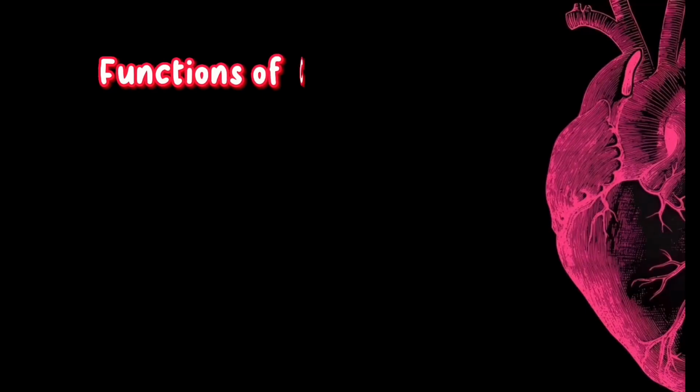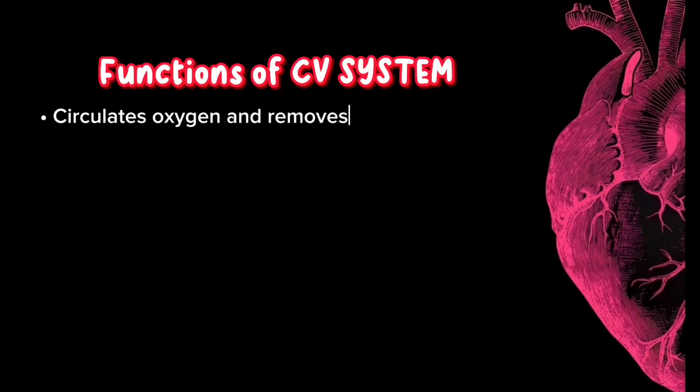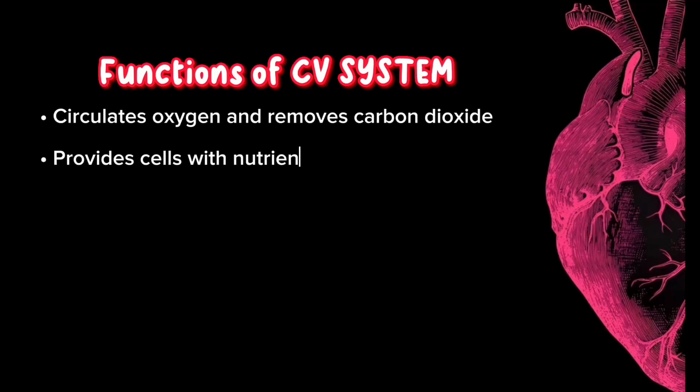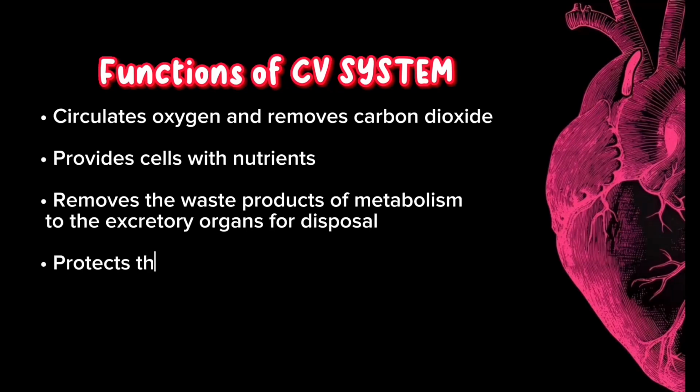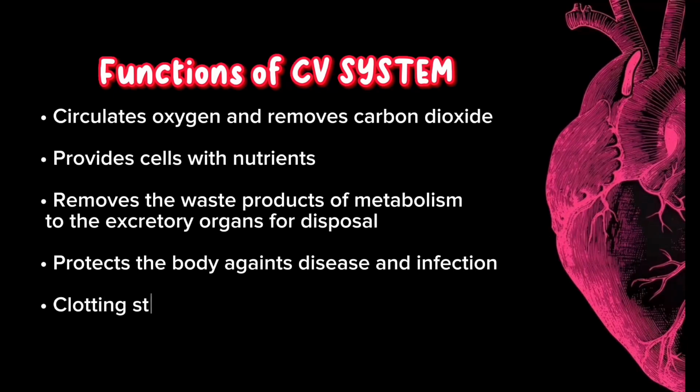There are 5 functions of the cardiovascular system. The first is circulates oxygen and removes carbon dioxide. The second is provides cells with nutrients. The third is removes the waste product of metabolism to the excretory organ for disposal. The fourth is protects the body against disease and infection. The last is clotting, which stops bleeding after injury.